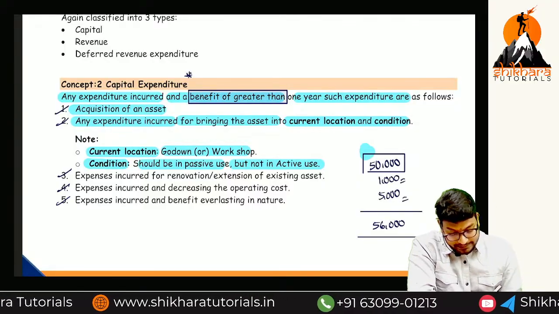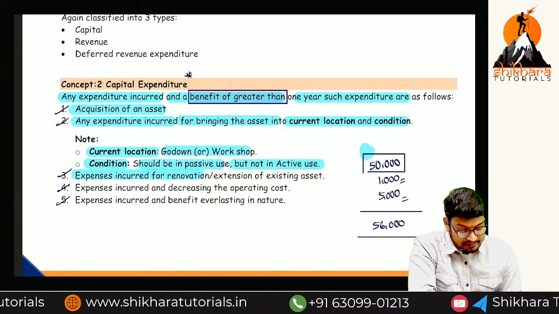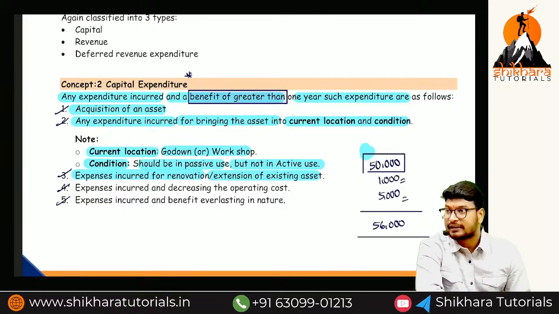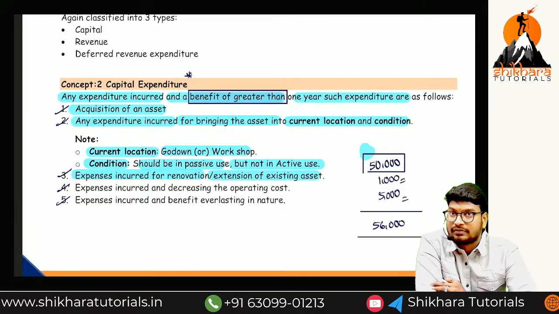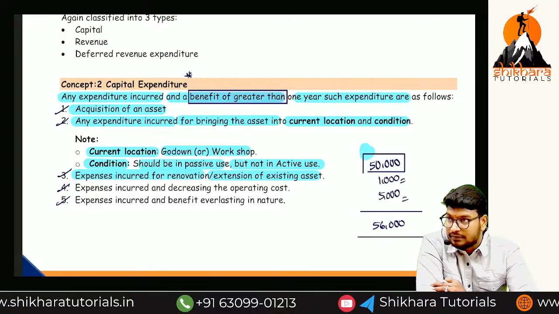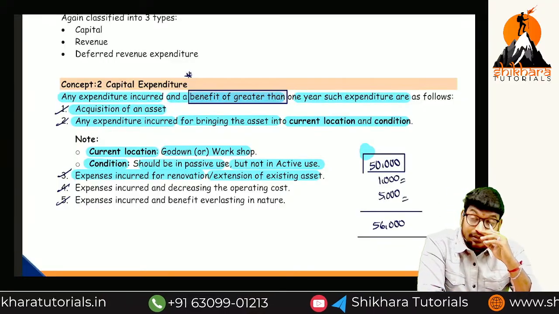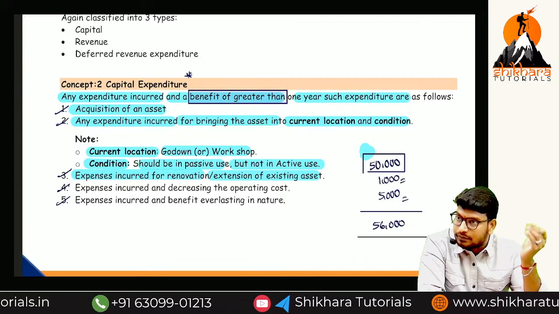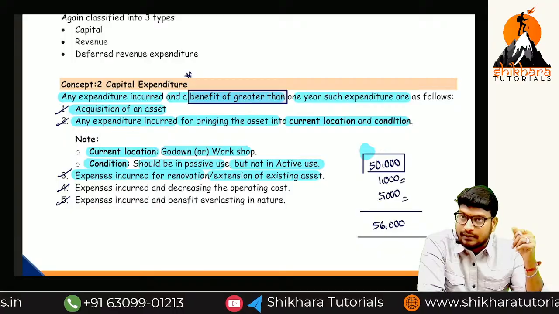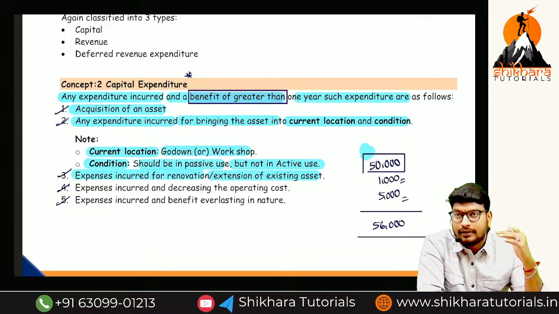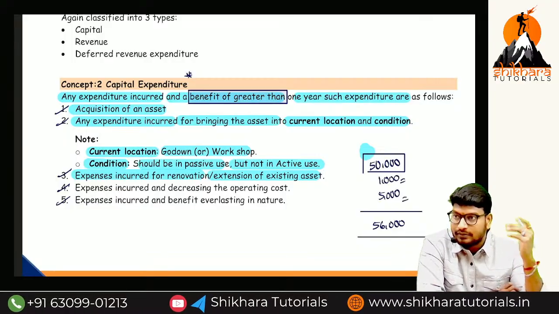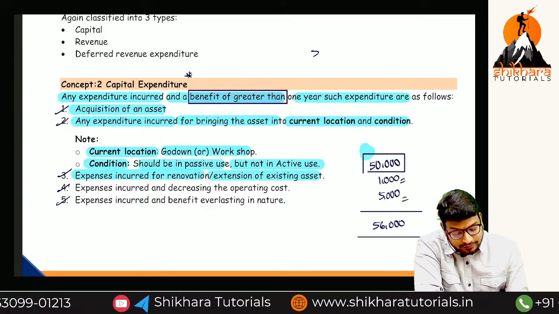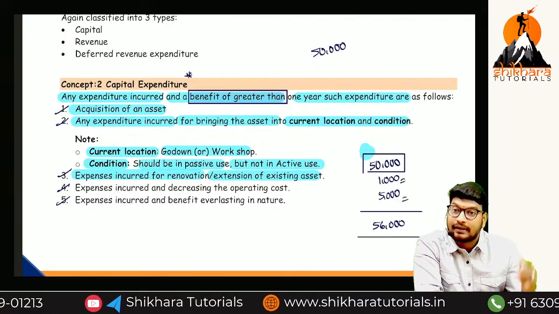Next one, any expenditure incurred for renovation or extension of an existing asset. For example, we have seen this is a GRR complex. So how many floors do we have? 3 floors. Okay, na? This is the 2nd floor, 3rd floor. So suppose we are going to construct the 4th and 5th floors, okay, na? On the current building. Already for the construction of the existing 3 floors, we have incurred 50 lakh rupees. How much have we incurred, ma? 50 lakhs.